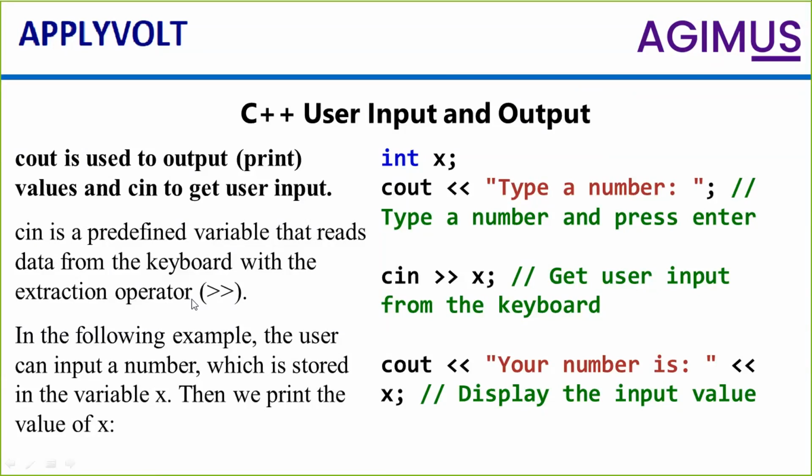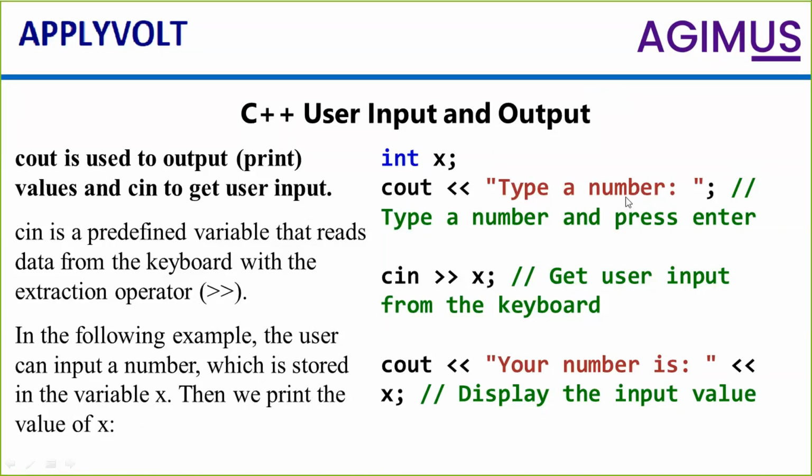In the following example, the user can input a number which is stored in a variable x. So I have taken int x. x is a variable and int is a data type. There are different kinds of data types, we'll discuss in the coming slides. So these are the inputs.